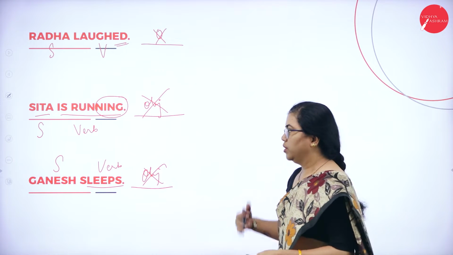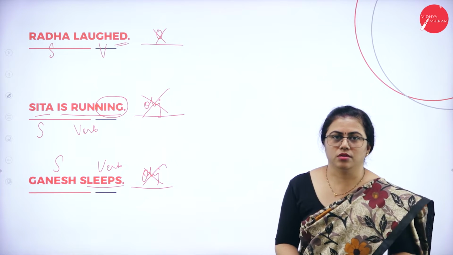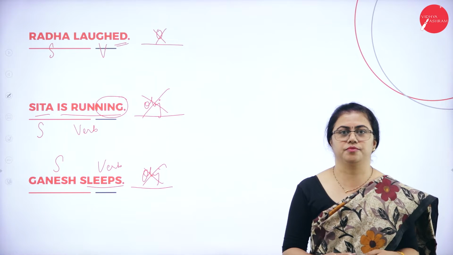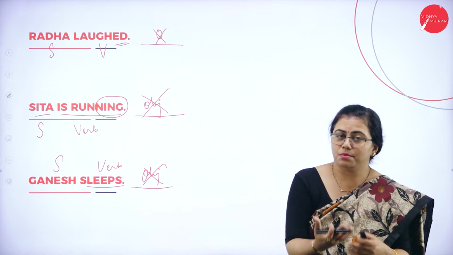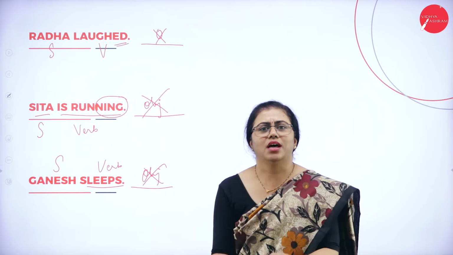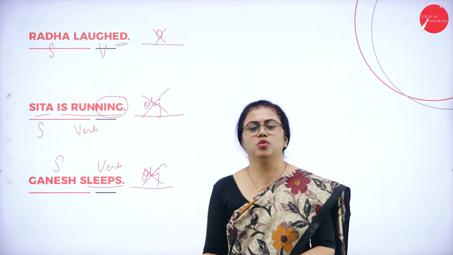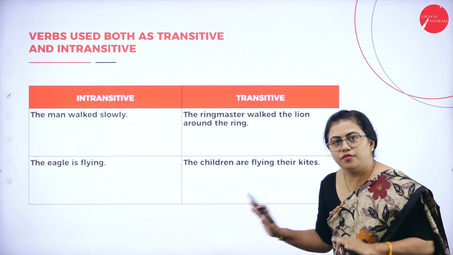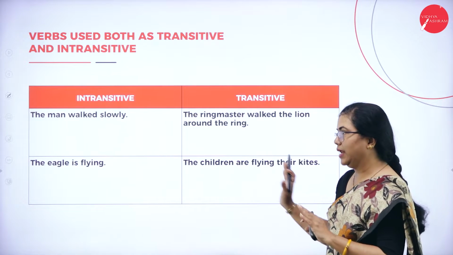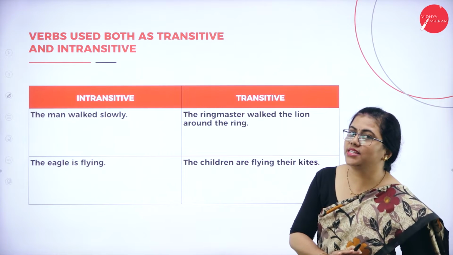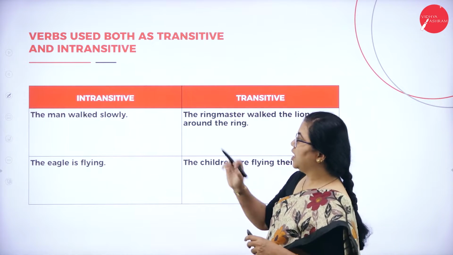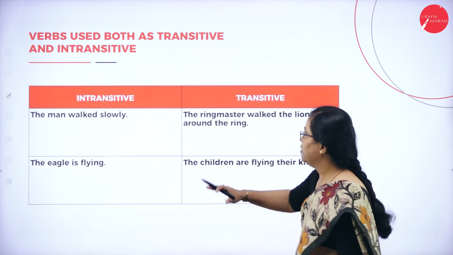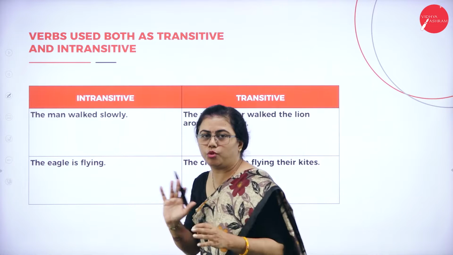Now let us move on to one of the important concepts. Can a few verbs be used both as transitive as well as intransitive? In some sentences, verbs might be used as transitive, and in some sentences the same verbs may be used as intransitive. Let us see a few examples. There are a few verbs in English which can be used as both transitive and intransitive. Here on the left side you can see the verbs used as transitive, and the same verbs are used as intransitive as well.